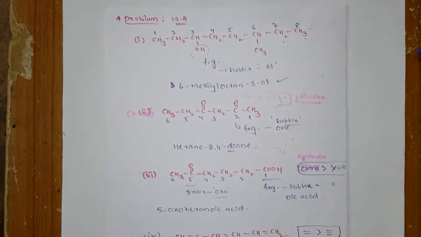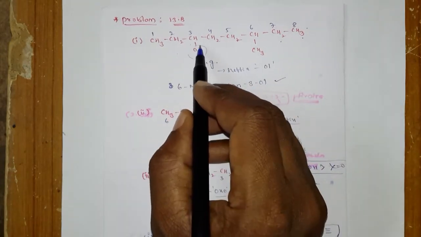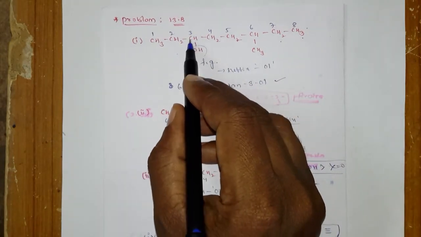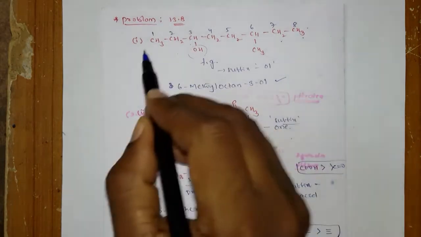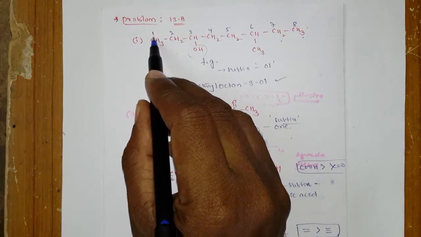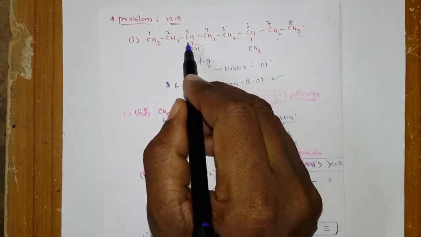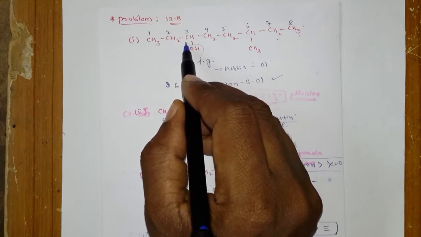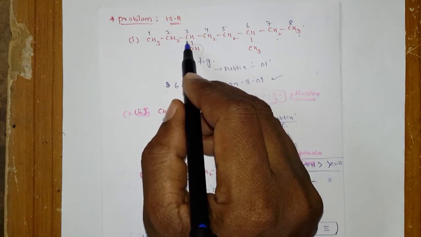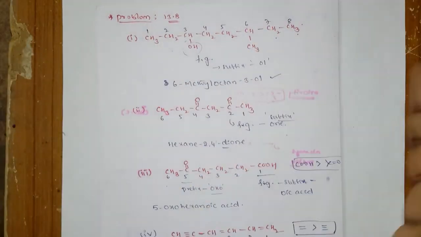While numbering, it is important that the functional group containing carbon should get the lowest possible number. When you number like this, here you will get 3. If you come from here, you get the 6th position. So 6 is not good, 3 is the lower one. So the numbering from left to right is correct.